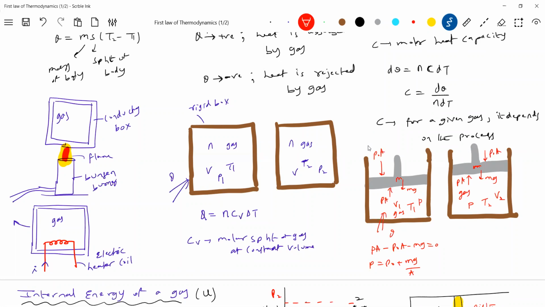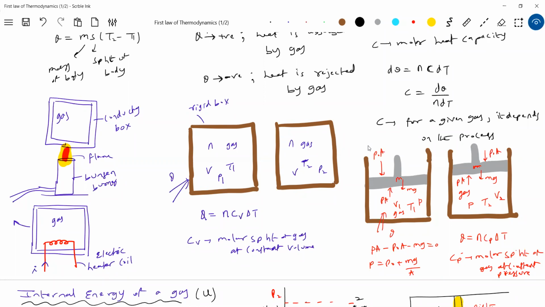Now I supplied heat, so the gas will absorb it at constant pressure. Therefore, Q is equal to n Cp delta T. It is absorbing it at constant pressure. How can you make the pressure of gas constant? There's a mechanism. So now, what is Cp? Molar specific heat of gas at constant pressure. How are Cp and Cv related? By Mayer's equation: Cp minus Cv equals R, and gamma equals Cp by Cv. Like this, we had all this setup.